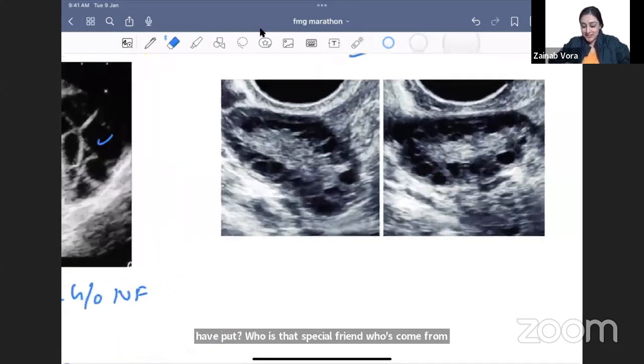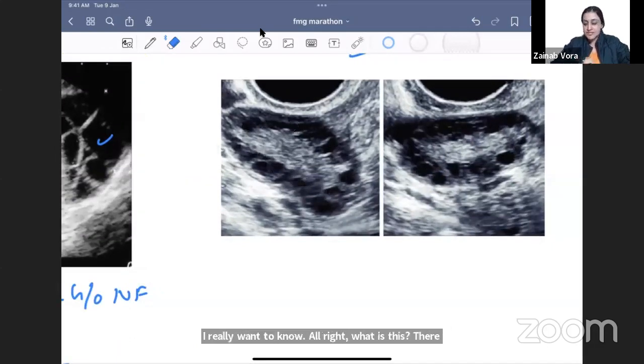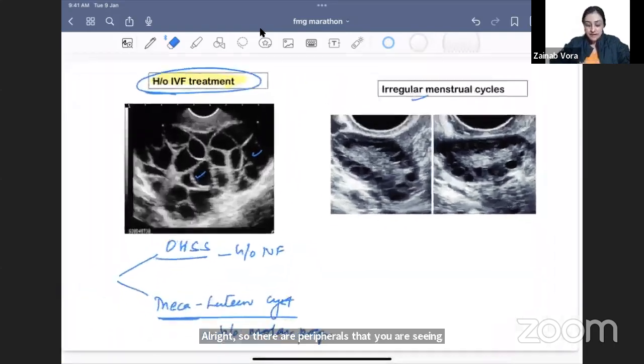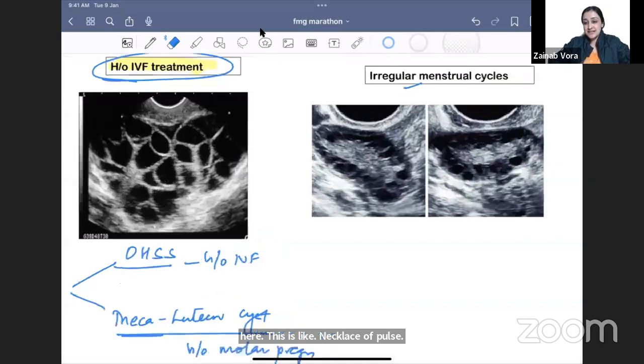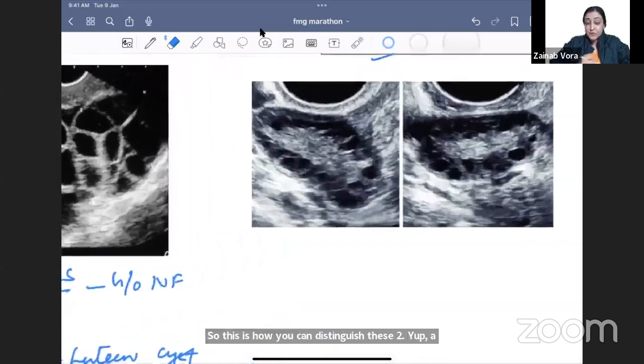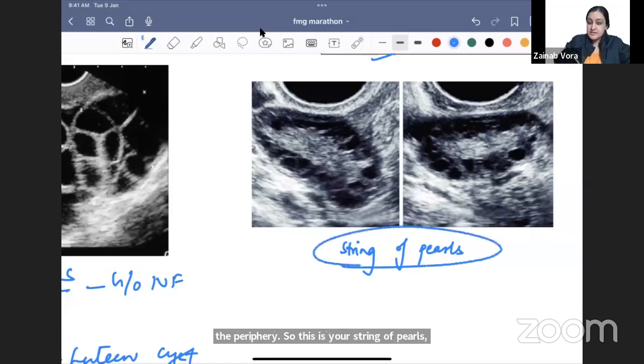All right, now what is this? There are peripheral cysts that you are seeing here. This is like a necklace of pearls. So this is how you can distinguish these two. Here there are big cysts, whereas here there are small cysts which are arranged in the periphery. So this is your string of pearls, necklace of pearls.